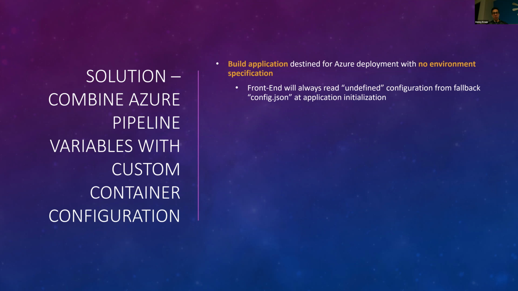So with that information, I'm going to describe the solution via text, and then I'll show you a drawing. But I knew if I could combine those three things, maybe I could come up with a solution to build once and deploy anywhere. The first is, I could build an application destined for this Azure deployment with no environment specification. Instead of, as shown early on, declaring a target environment right when I build the project, I was just going to leave a blank space.